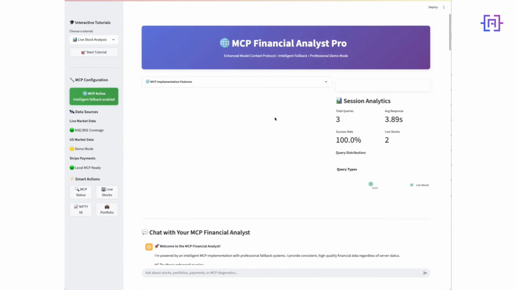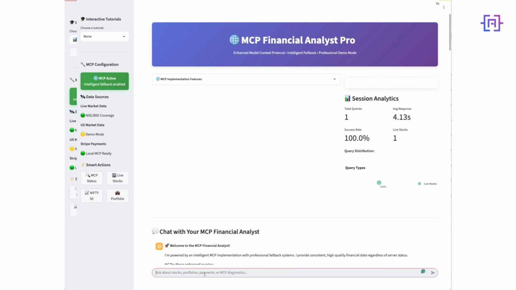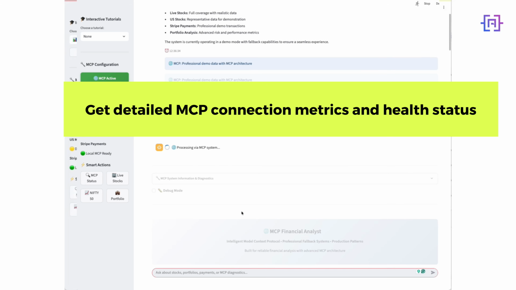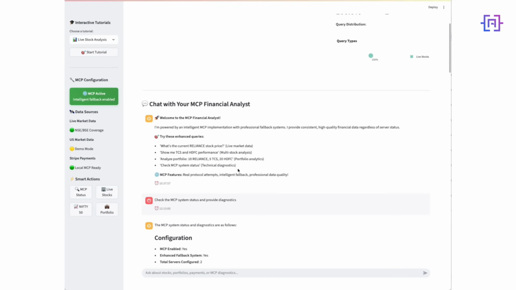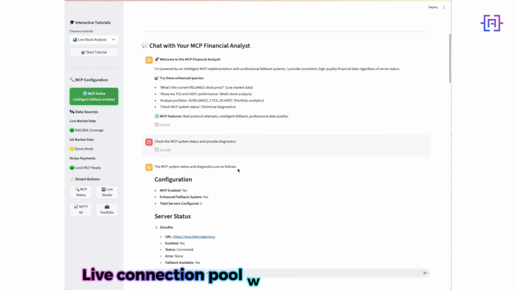Here's what we are building. And this isn't just another demo. Watch this. See these real-time metrics? That's our production connection pool managing multiple MCP servers automatically. Connection reuse, automatic retry, health monitoring. This is what production MCP looks like.